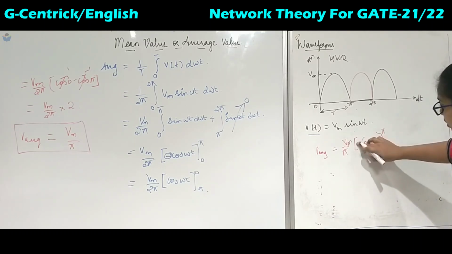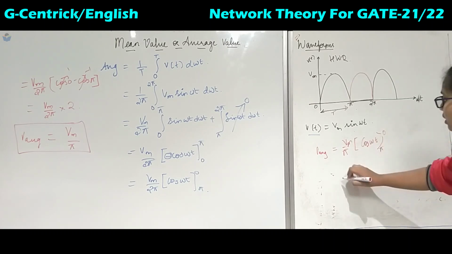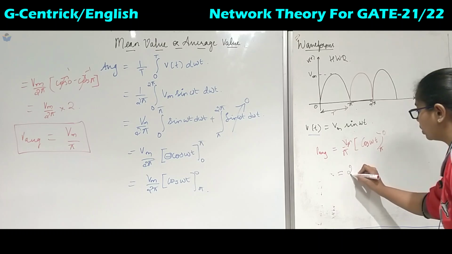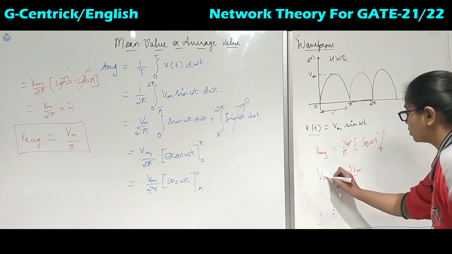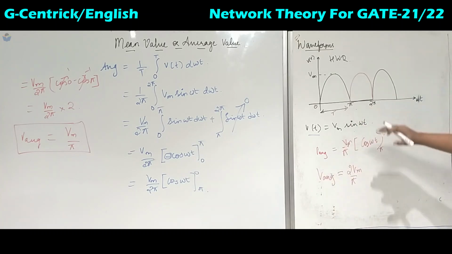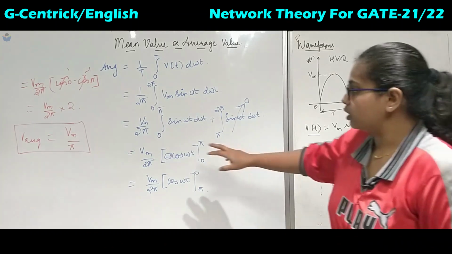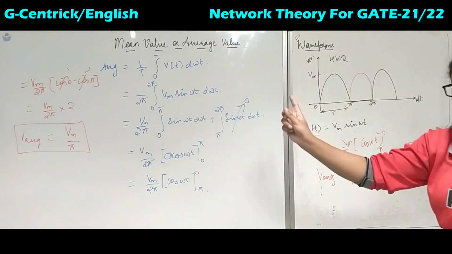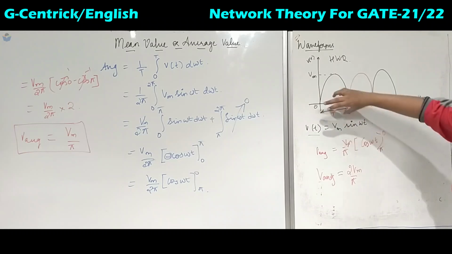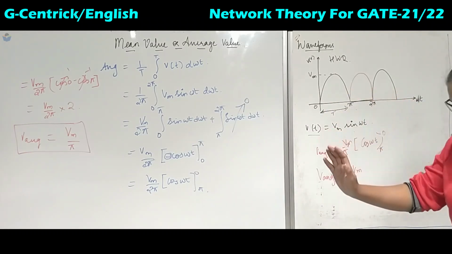So if we have to change the negative sign, we will change the limit. So this will be 0 to pi. So what will we get? 2 times Vm upon pi. So this is the V average for the full wave rectifier. Okay, so why are we getting 2 here? Only because the time period is changed. For half wave it was from 0 to 2 pi, and for full wave we have from 0 to pi. So this is half wave and full wave.